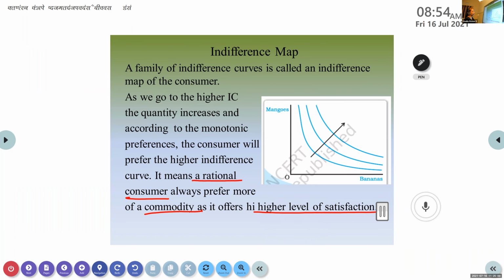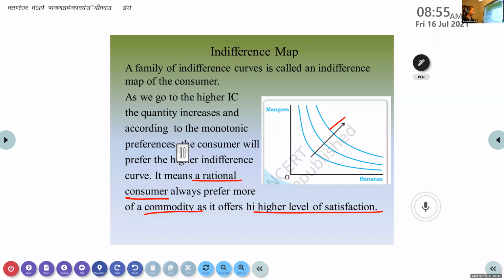What do you mean by this higher indifference curve? A higher indifference curve always gives the consumer more commodities, and the consumer is getting more total utility or a higher level of satisfaction. Because of that reason, the consumer will always prefer the higher indifference curve rather than what is below it. Now, why is the consumer preferring the highest one? Because of this monotonic preferences.